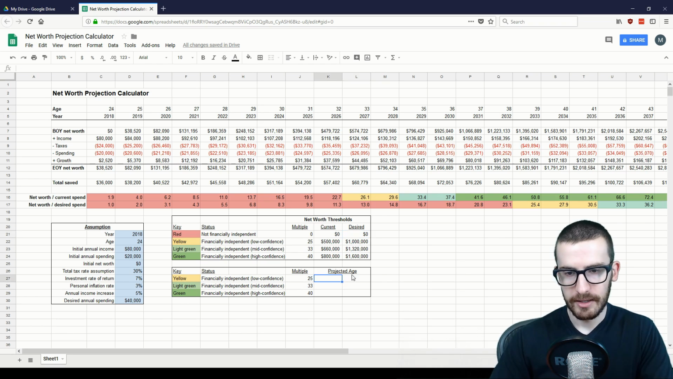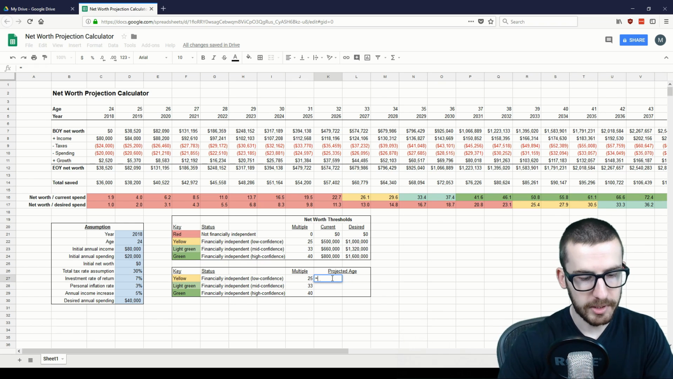financial independence. Now for the bottom section, projected age, this is the age at which you project to actually hit each of these levels of financial independence, depending on whether you're based on your current spending or your desired spending. Now, it's not too hard to see just based from the color coding here, but if you actually want to have the numbers written out here, we'll have to create a formula for that.